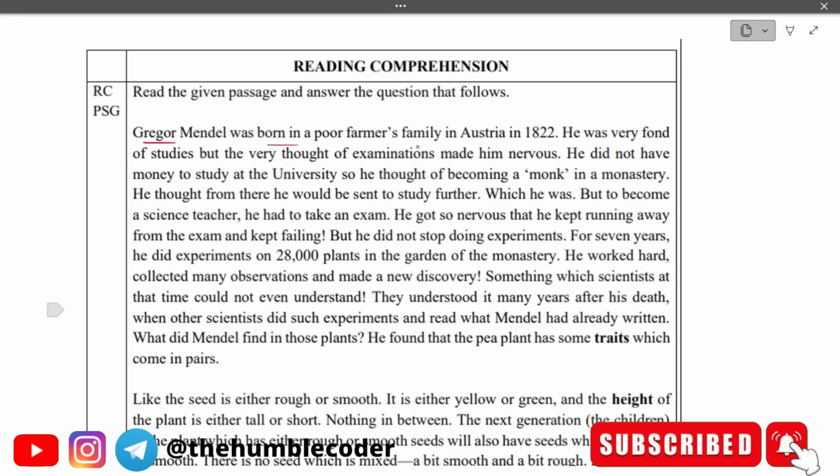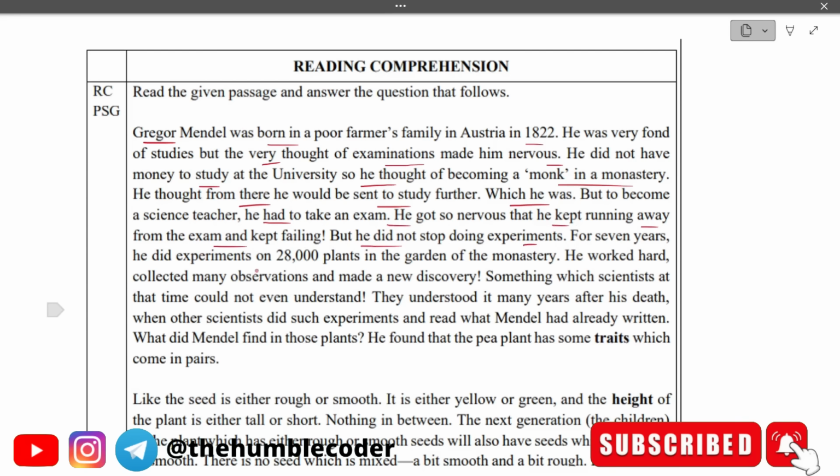Gregor Mendel was born in a poor farmer's family in Austria in 1822. He was very fond of his studies, but the very thought of examinations made him nervous. He did not have money to study at the university, so he thought of becoming a monk in the monastery. He thought from there he would be sent to study further, which he was, but to become a scientist teacher, he had to take an exam. He got so nervous that he kept running away from the exam and kept failing. But he did not stop doing experiments.